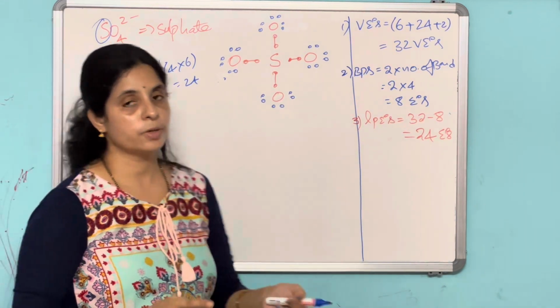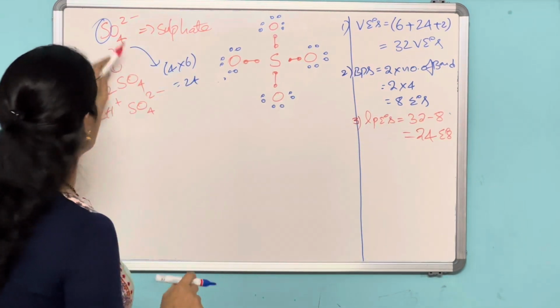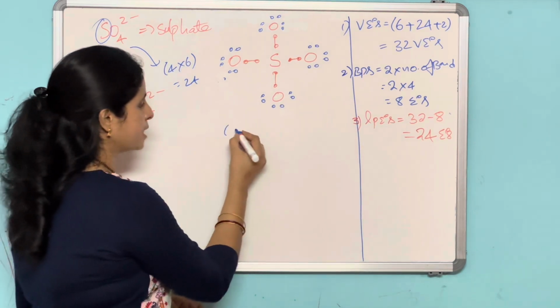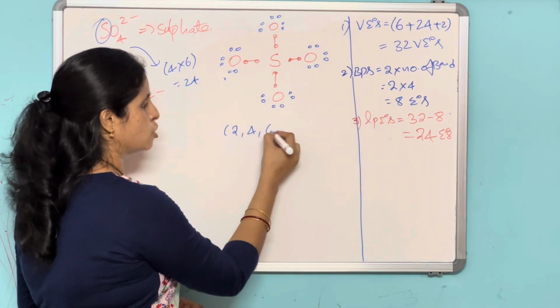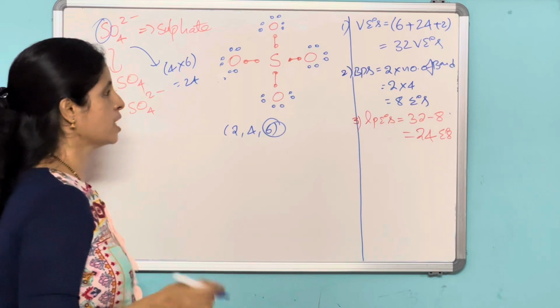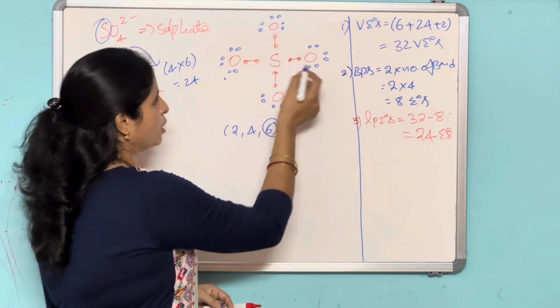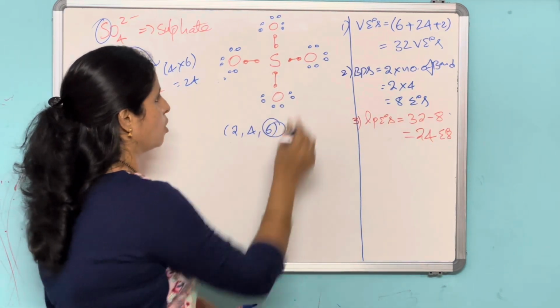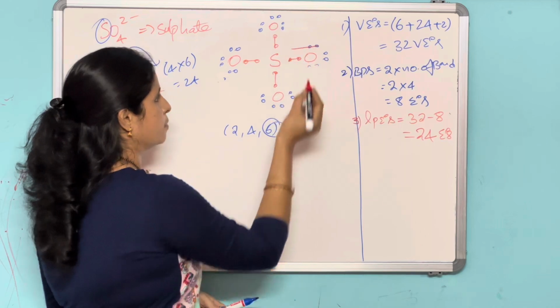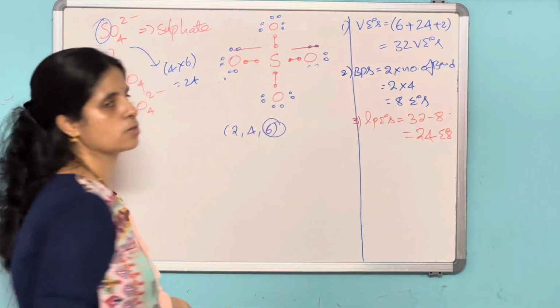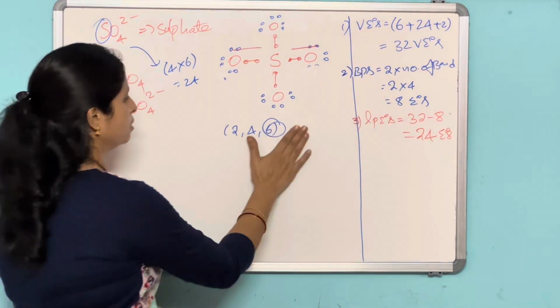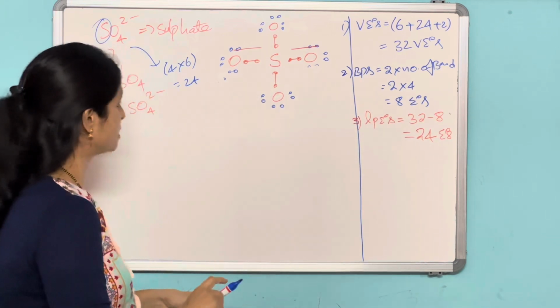Now what about sulfur? Here 2 minus is there. Sulfur exhibits valency; it tries to be in maximum covalency. So now it wants to share the pair of electrons from this oxygen and also from this oxygen, wherever it may. So what will be the structure?